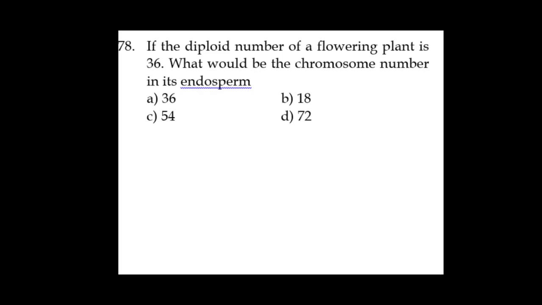So it is called triple fusion. So 3 nuclei get fused, n, n, n. Already the 2n number is given, 2n is equal to 36. Then what is the n number? 36 divided by 2, so it comes to be 18. So add them, 36 plus 18, it forms the 3n. So what is the correct answer? Yes, 54. Next one.